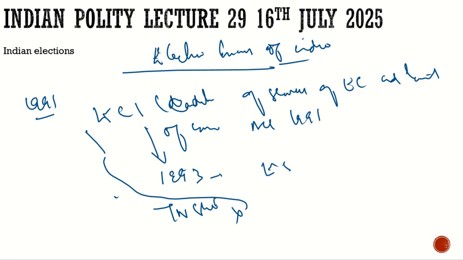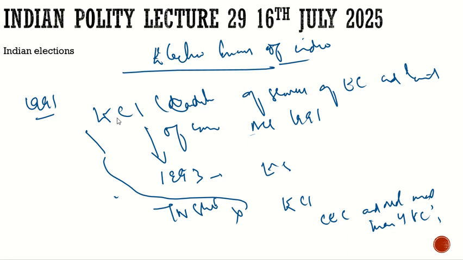So under this amendment, the Election Commission of India will consist of the chief election commissioner and not more than 4 election commissioners. This was finally adopted in 1993 by the Constitutional Amendment Act. And eventually the matter went to the court, and the courts did not accept it.